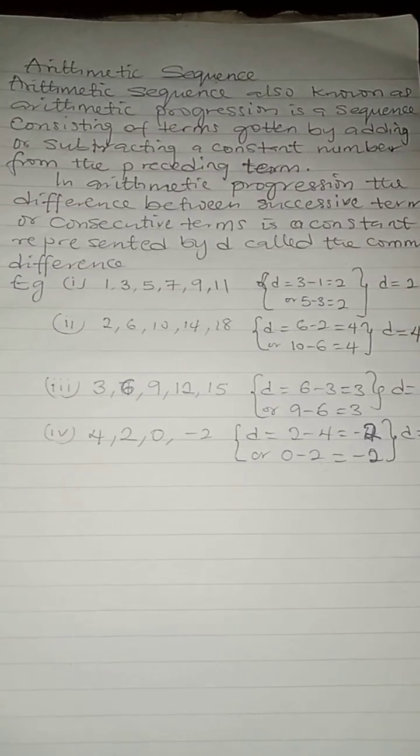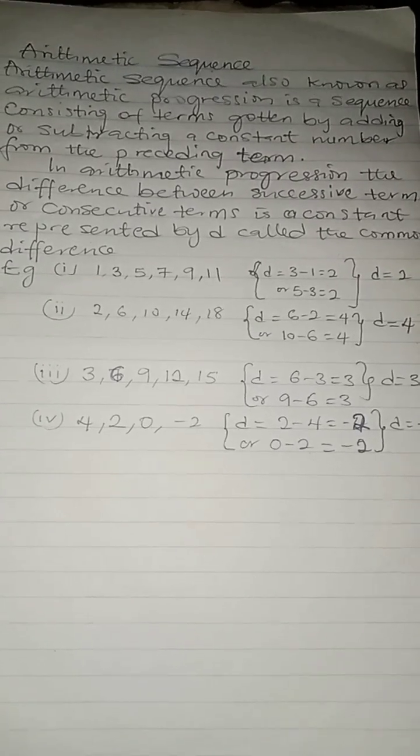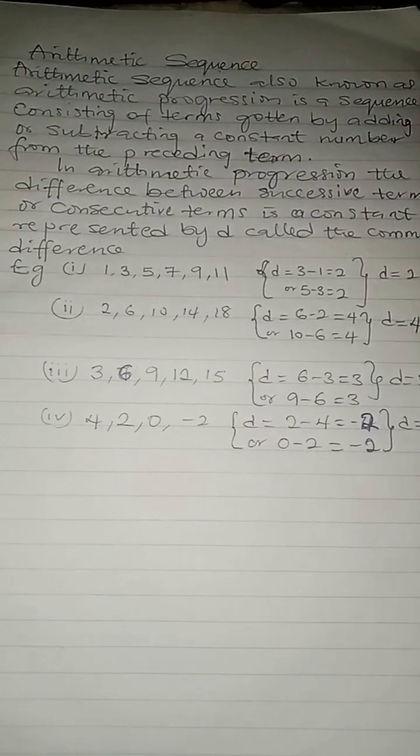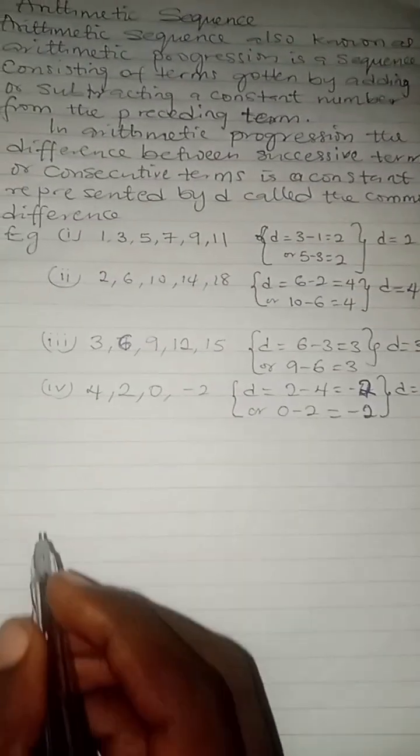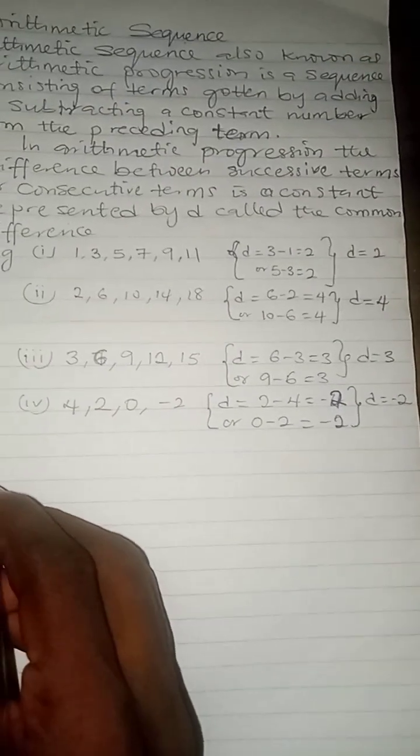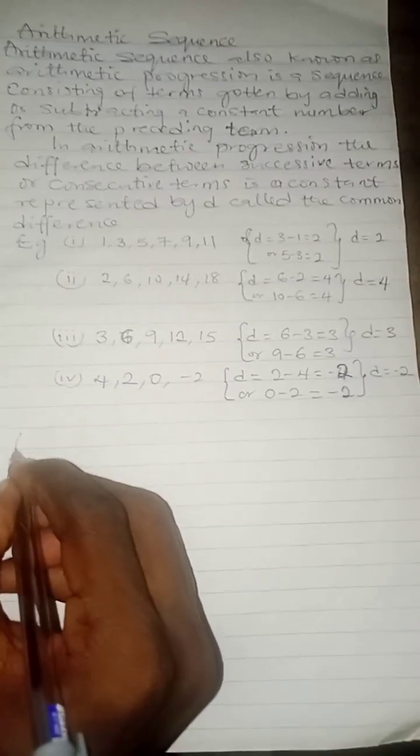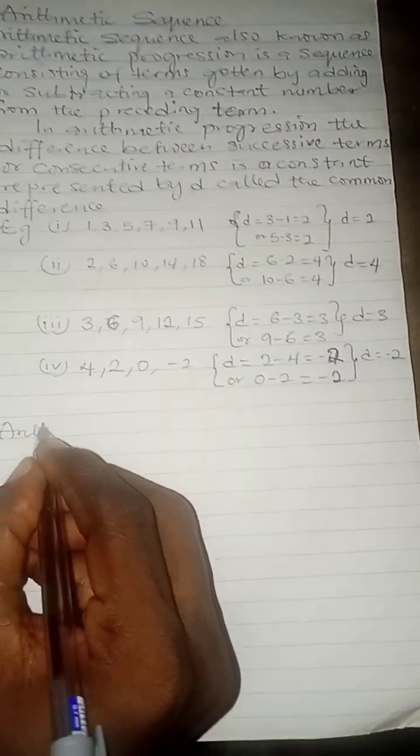Now, what is our formula for arithmetic progression?